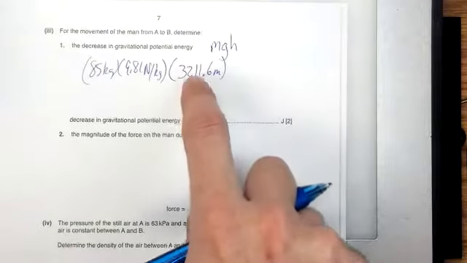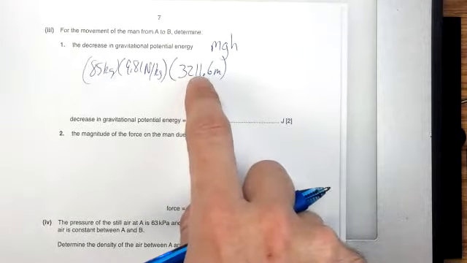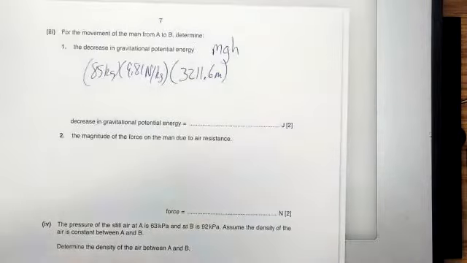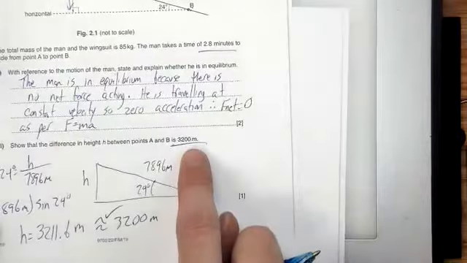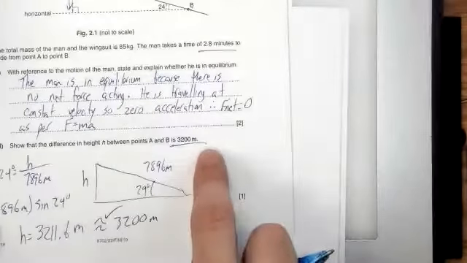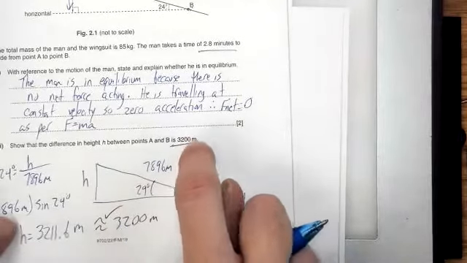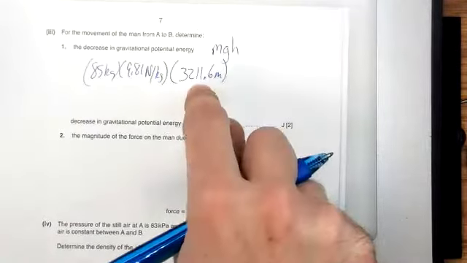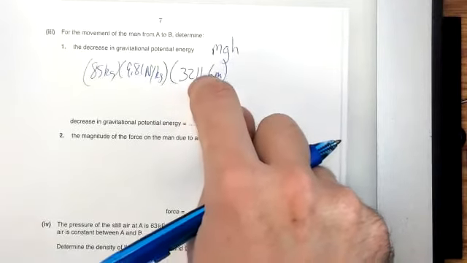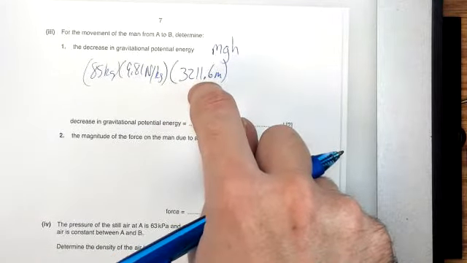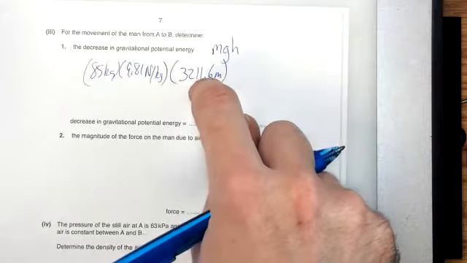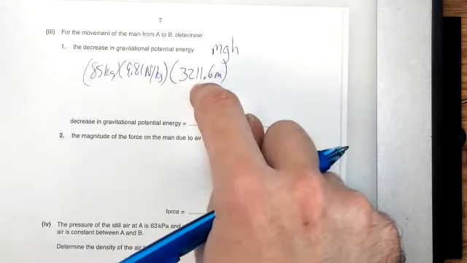I think the mark scheme will allow you to calculate this with 3,200, because let's say you got stumped on this one. You were never able to show that the change in height was 3,200, but you know that that's the change in height because they tell you. Well, then you would just use that value here, right? In other words, you can see your mistake, and let's say they didn't give you the answer, you can get an error carried forward.